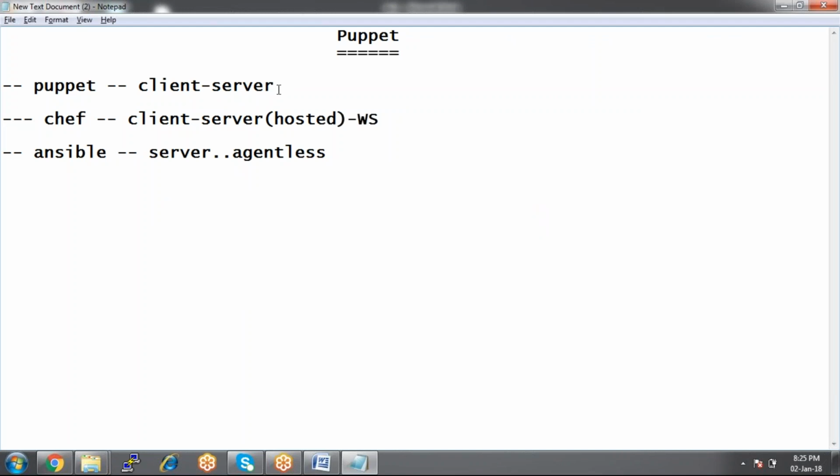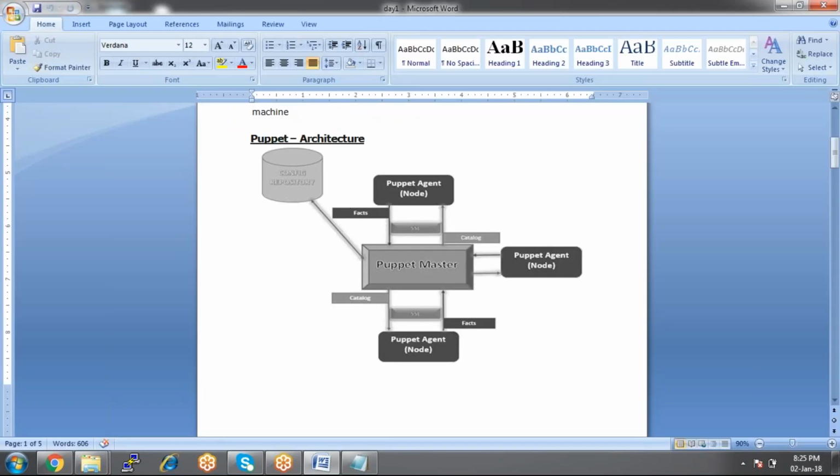Let's look at the Puppet architecture first. It is a very simple architecture, as I said. We have the Puppet master and the agent machines, and the master is connected to the agents. But how will the communication be established between the agent and the master? They will be communicating with the help of SSL. Look at here, we have SSL. SSL is a secure socket layer certification. With the help of SSL certification, the agent and the Puppet master will be communicating.